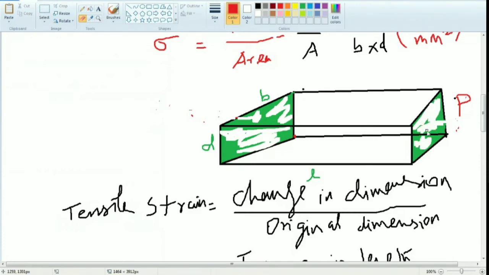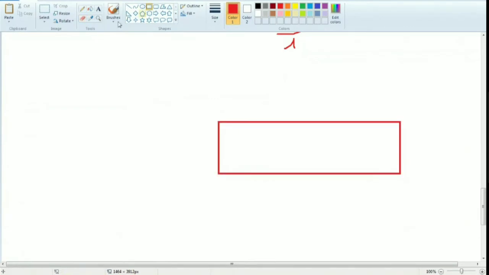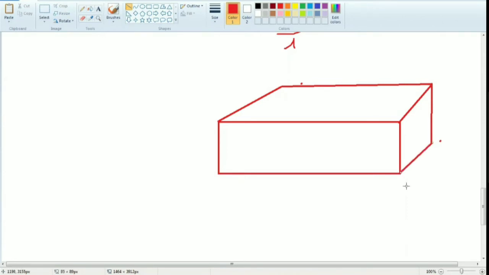For example, otherwise I can plot one more diagram, otherwise you will have confusions. So this is a duster or chalk piece, whatever it may be. So I can apply the load here, no? Am I correct? Yes or no? Then only we can clean the board, no? Yes, sir.